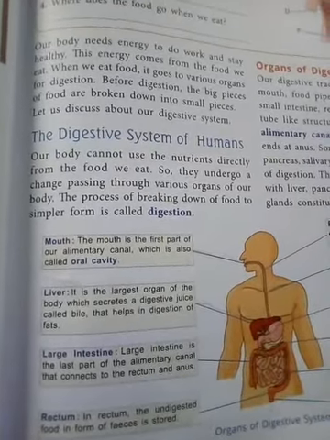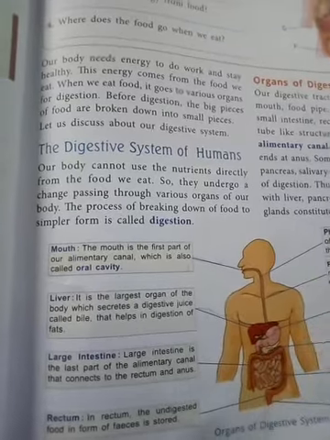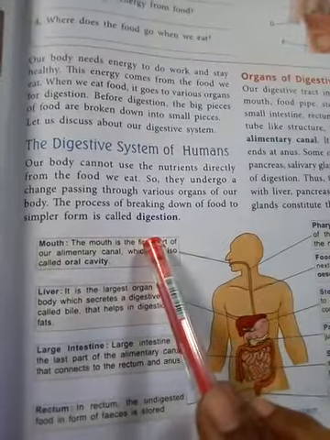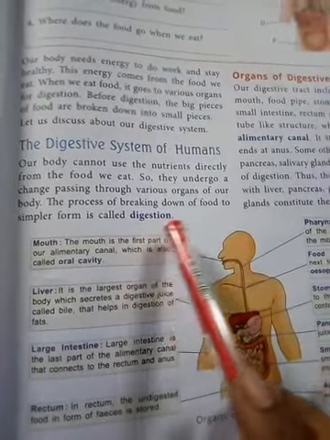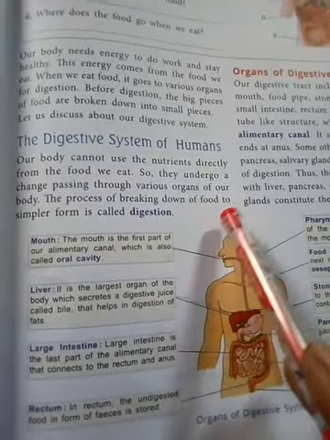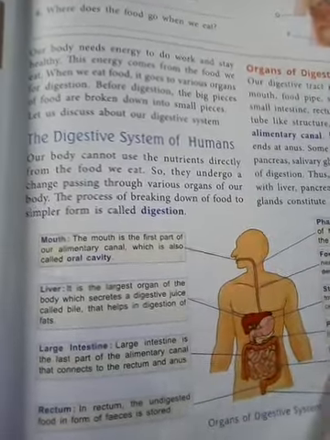We already studied digestion in the last period. What is digestion? It is the process of breaking down food into a simple form. It means food is broken down into small pieces so that it can be easily digested.